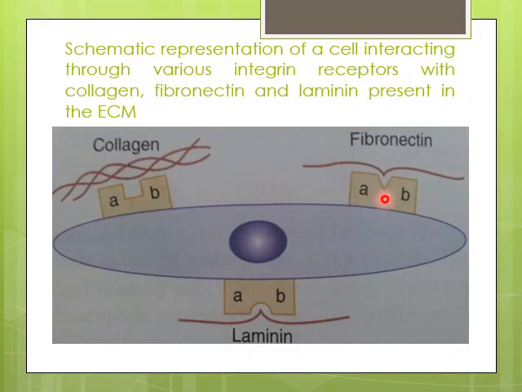So this is the figure which is showing fibronectin receptor, which is also called integrin. It is composed of two domains A and B, and here this integrin receptor is making association with fibronectin, and this is that RGD sequence through which fibronectin is binding to its receptor. Other types of fibronectin receptors can also bind directly with collagen, and they can also bind to another protein called laminin.